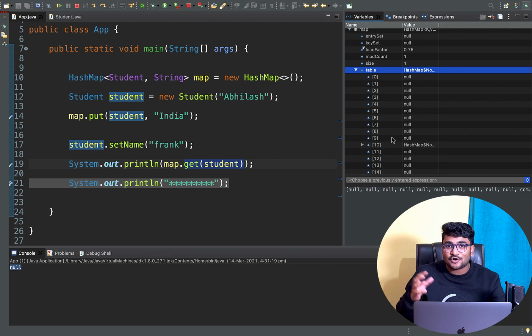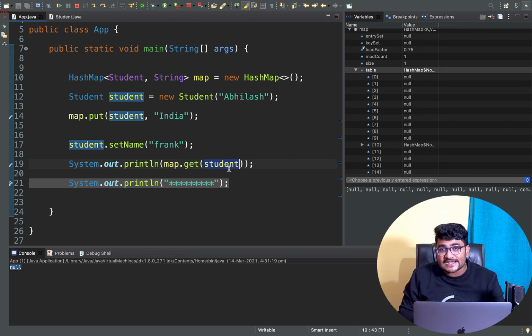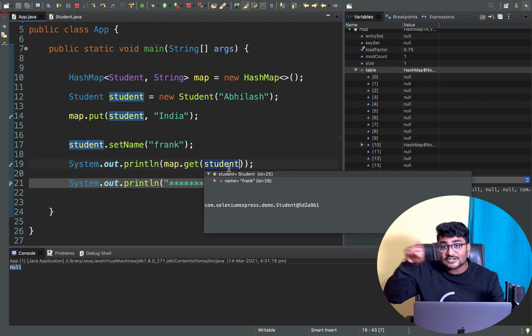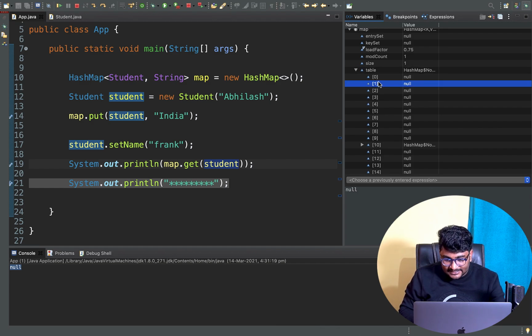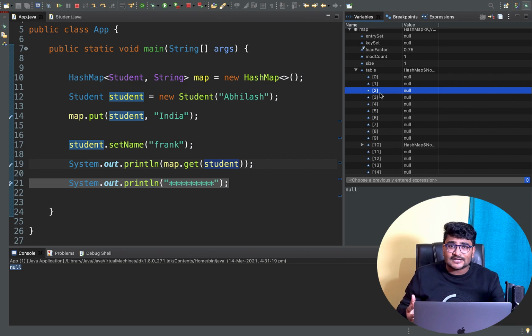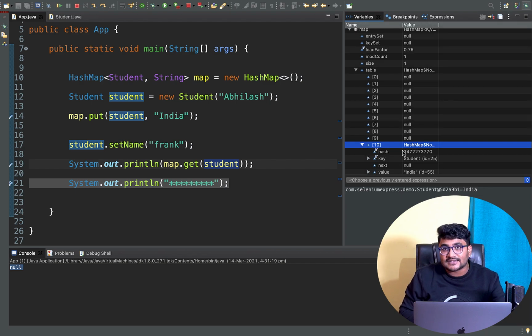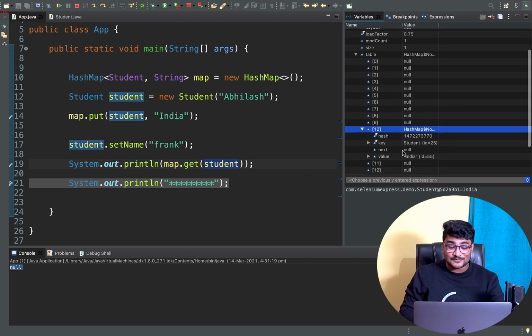In this case, the hashcode for this student object was different from the previous one when it was entered. So it looked for the student object inside a different bucket and obviously did not find it. That's why it returned null. It is not looking inside this 10th bucket right now. That was the problem.